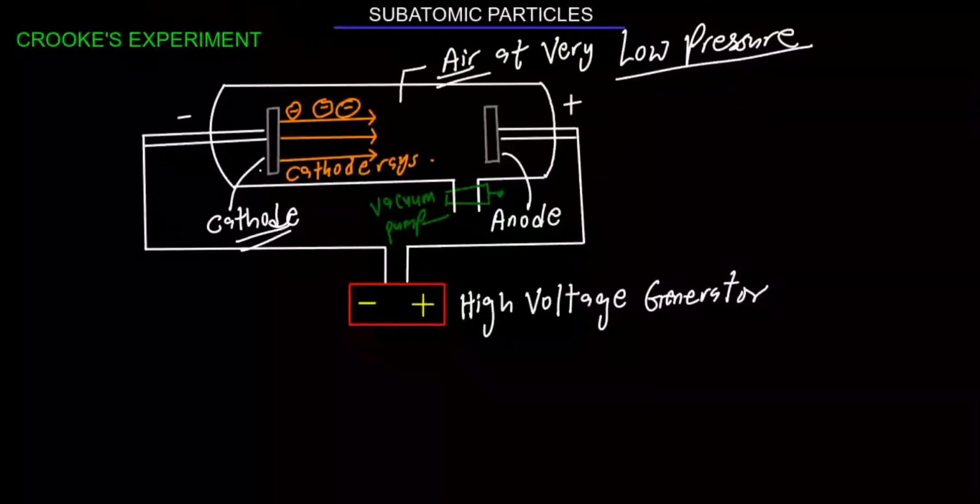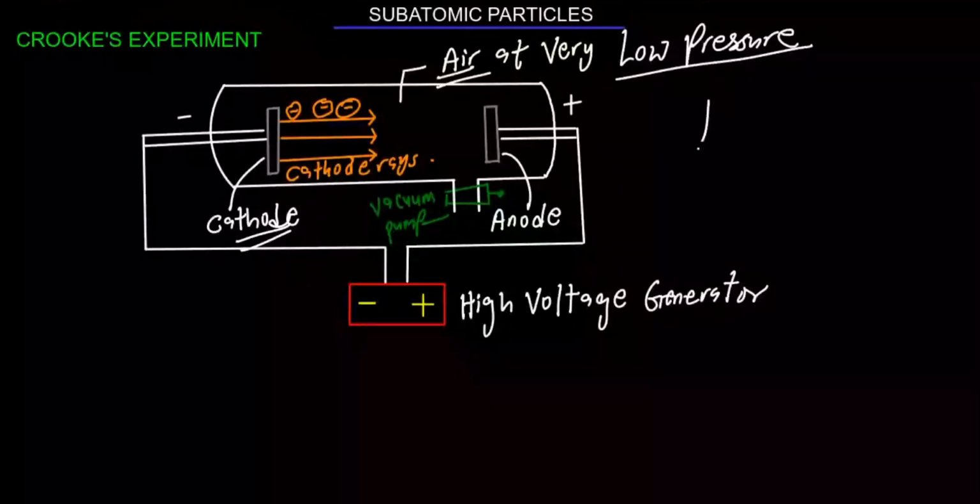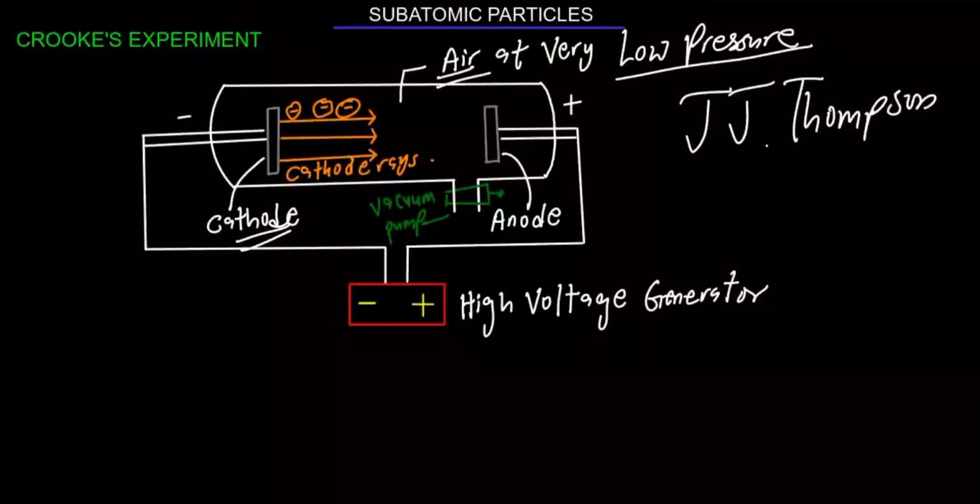So the founder of cathode rays is William Crookes. Exactly. But if you look at the work of J.J. Thomson, the discovery of the electron is attributed to both Crookes and J.J. Thomson. But who started the work? William Crookes. Now, J.J. Thomson studied the properties of cathode rays further. He exposed them to an electric field, and he observed that cathode rays were deflected towards the positive plate.